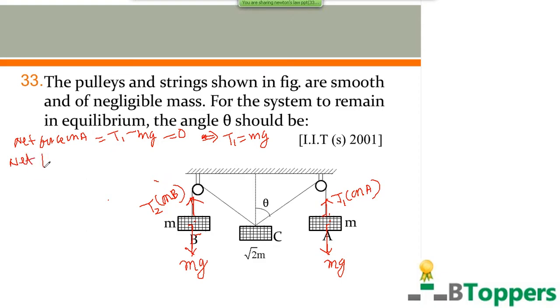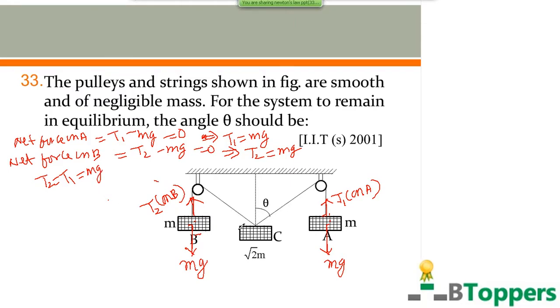Magnitude of net force on block B in the upward direction, you can write T2 minus mg. The block B is also at rest, so net force on block B is 0. So the magnitude of tension T2 is also equal to mg. Therefore T2 and T1 both are equal, each equal to mg.